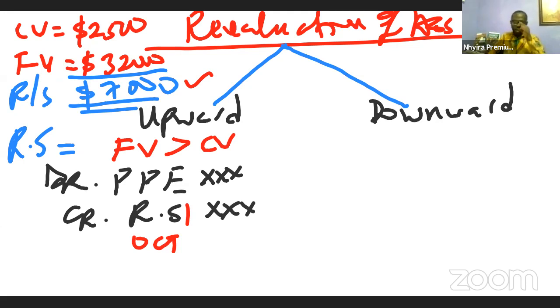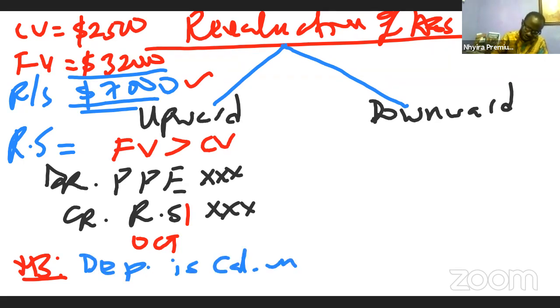You see, when there is a revaluation of assets like this, the standard states something again. The standard states that depreciation should be computed on the revalued amount.